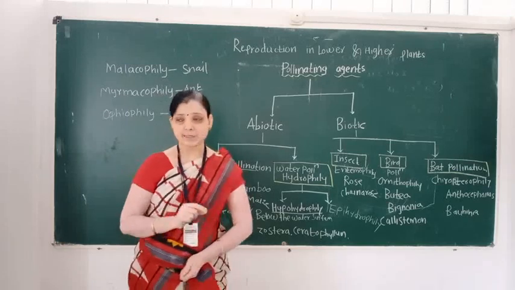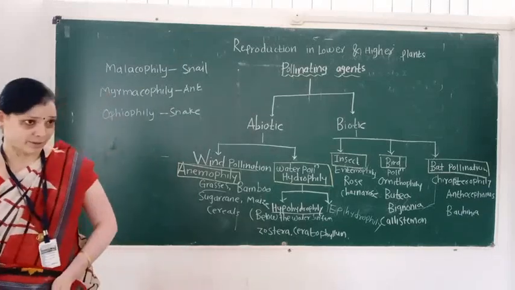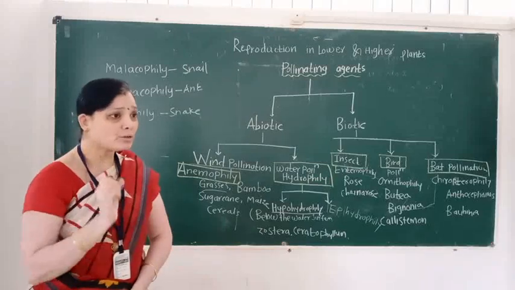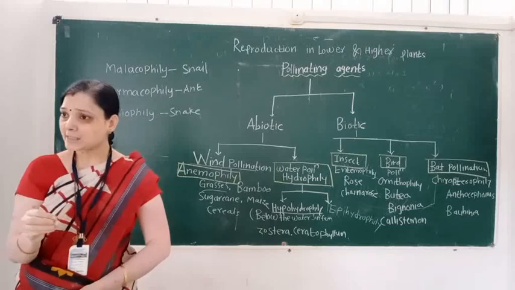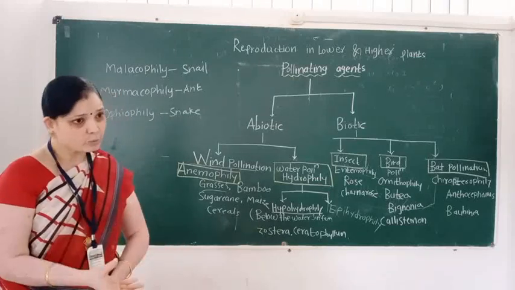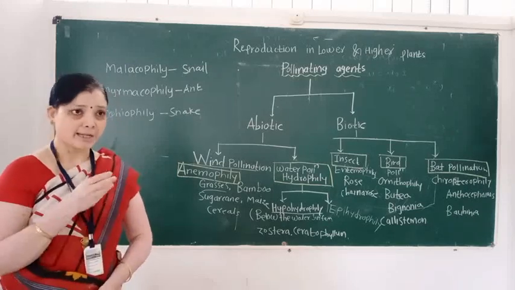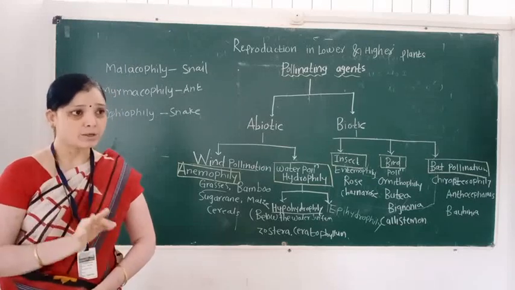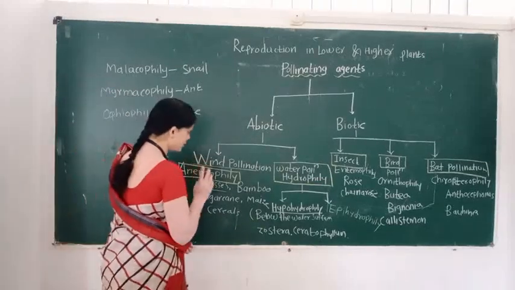And the position of the anthers is versatile, that is, anthers are exposed to the air. So a large number of pollen grains are released, and these pollen grains are transferred by wind from one flower to another flower, or from one plant body to another plant body, and then pollination takes place. So these are the floral adaptive characters for wind pollination.